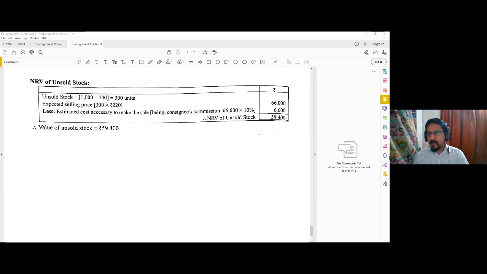Closing stock is calculated on cost. Yes, closing stock is calculated at cost, but it is the cost incurred up to the present situation and present location of the stock. So accordingly, consignor's non-recurring expenses and consignee's non-recurring expenses are also added proportionately.